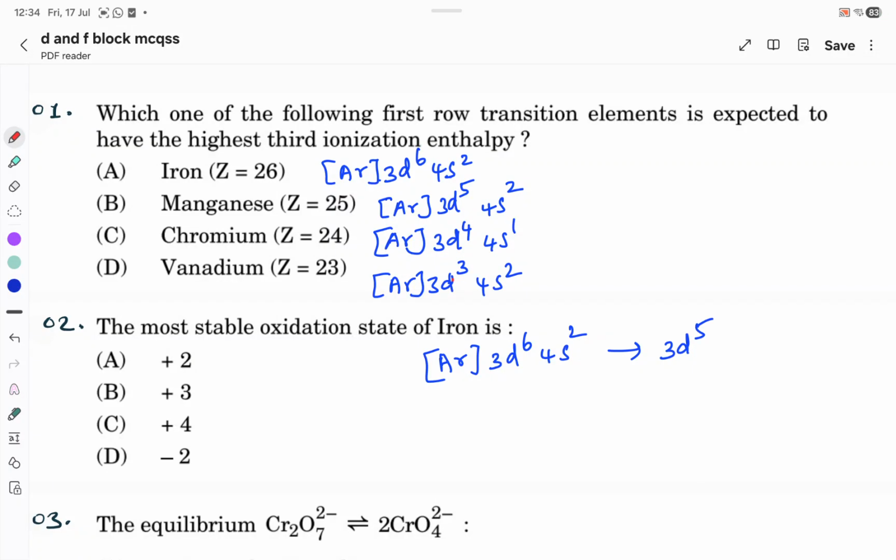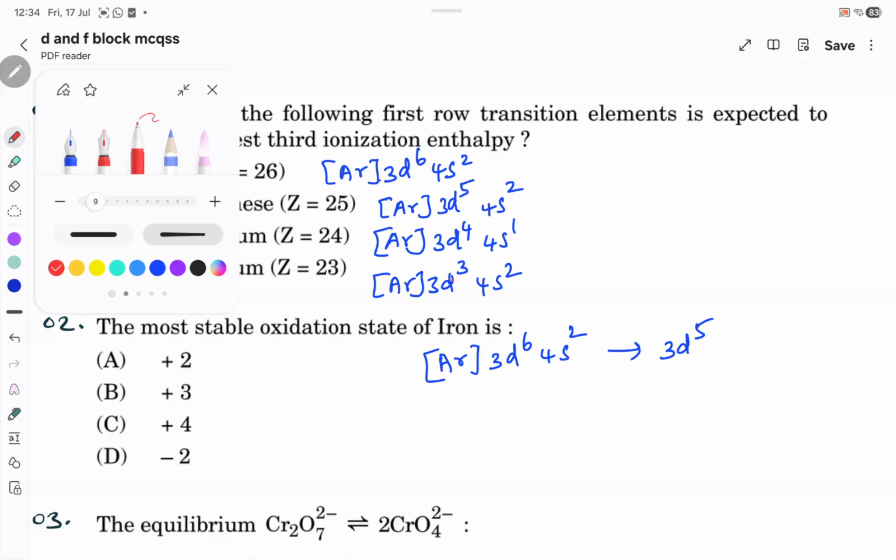Hi students, today we are going to crack a few MCQ questions from D and F block. It is from class 12 chemistry. Which of the following first row transition elements is expected to have the highest third ionization enthalpy?